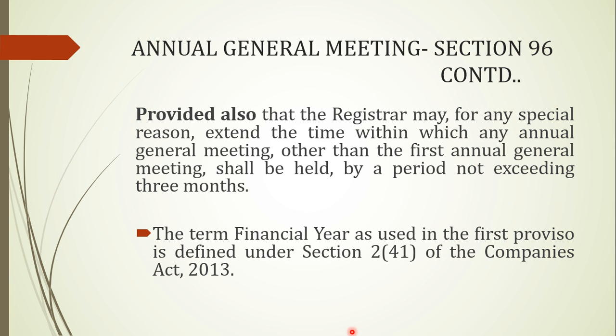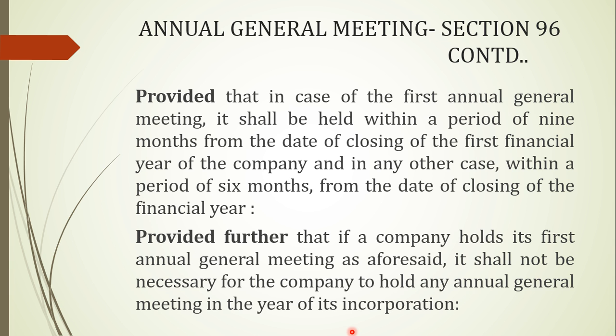Okay, so now I guess you can understand the earlier proviso, which says that if a company is holding the first annual general meeting within 9 months of the end of the first financial year, then it is not necessary for the company to hold any annual general meeting in the year of incorporation. Why? Because the year of incorporation was 2017, right? But the year ending is 31st of March 2018.